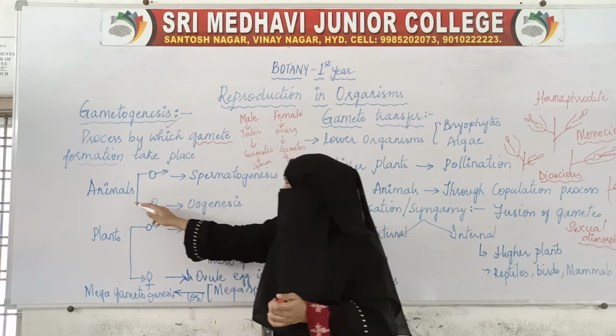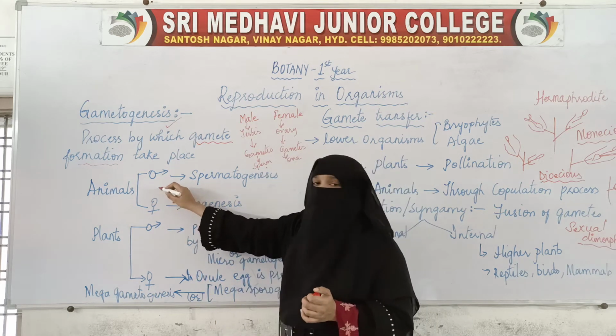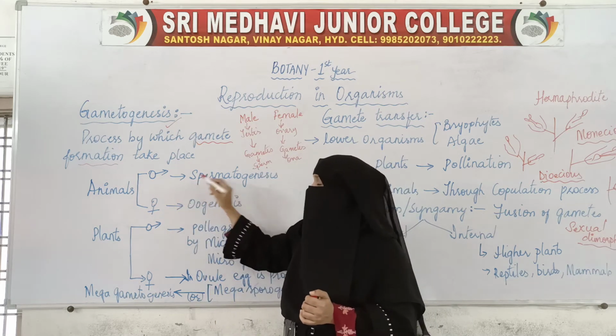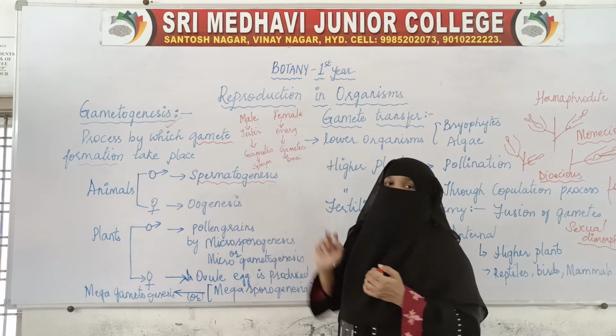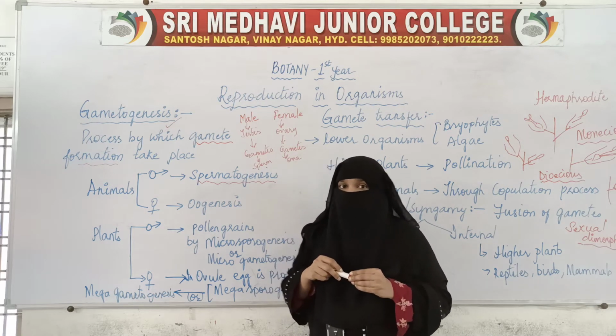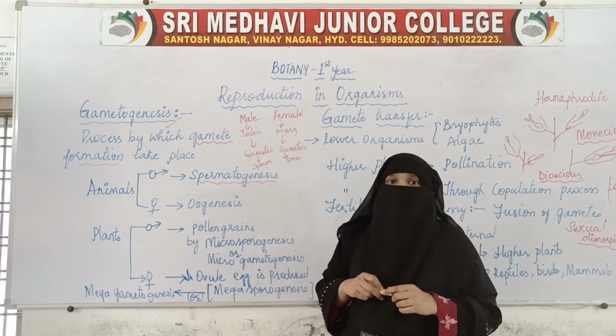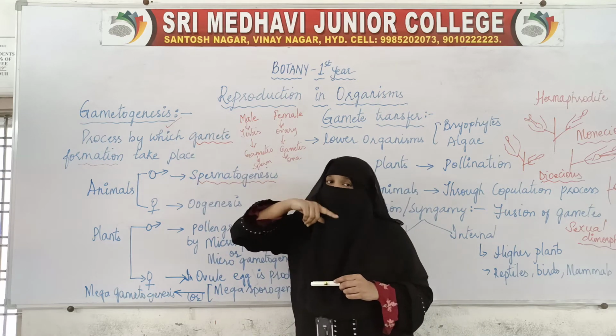In animals, the process of production of the male gamete is termed spermatogenesis. Gametogenesis is nothing but formation of gametes.